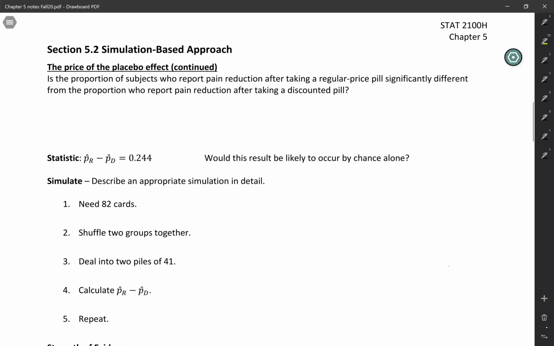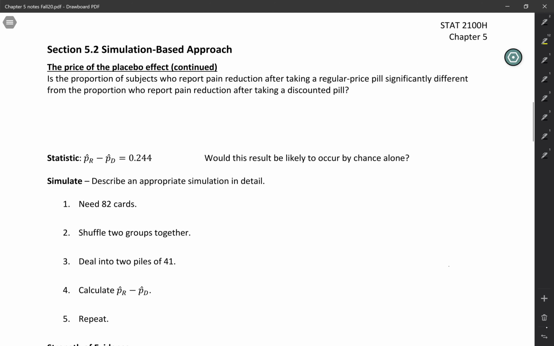In the previous video, we saw that there was an association between the price of the placebo and whether or not a patient experienced pain reduction. But is that association statistically significant? Meaning, do we think that it would persist in the long run, or is it possible that it was just due to chance? So our question is: is the proportion of subjects who report pain reduction after taking a regular price pill significantly different from the proportion who report pain reduction after taking a discounted pill?